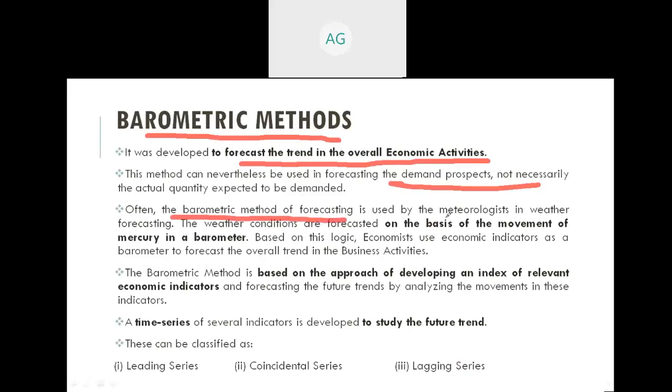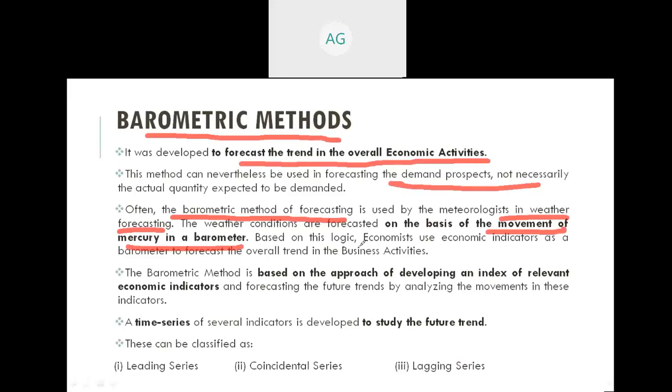Often the barometric method of forecasting is used by meteorologists in weather forecasting. The weather conditions are forecasted on the basis of movement of mercury in a barometer. As you already know, this is a method to measure the temperature.